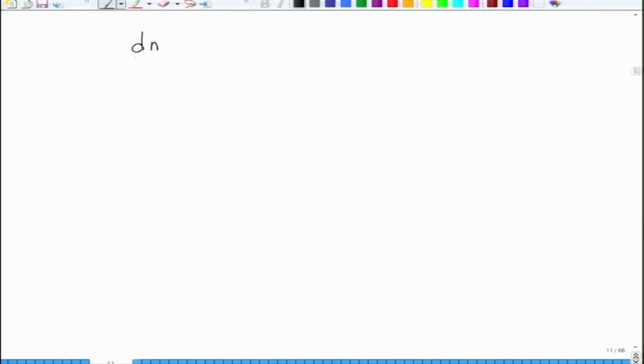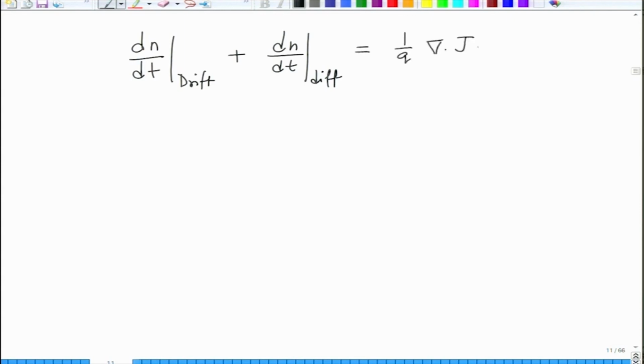So, let us say dN by dt drift, I can write this as dN by dt diff as 1 over q del of Jn. This is for electrons.